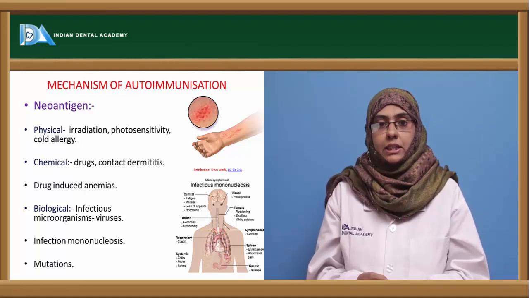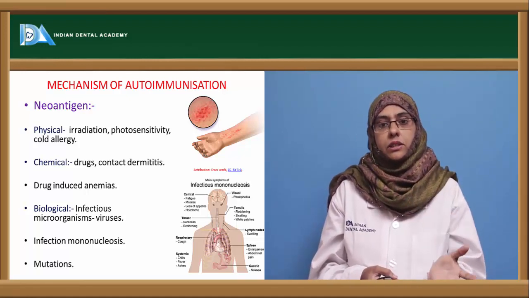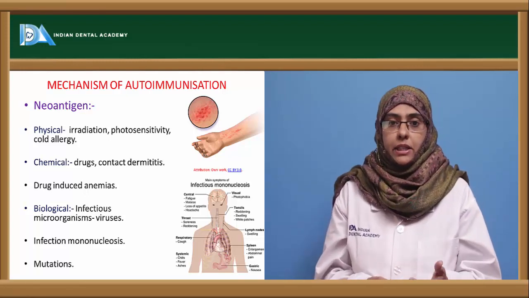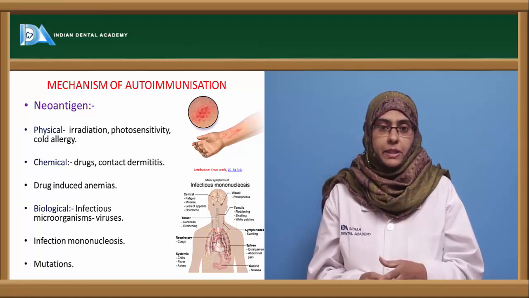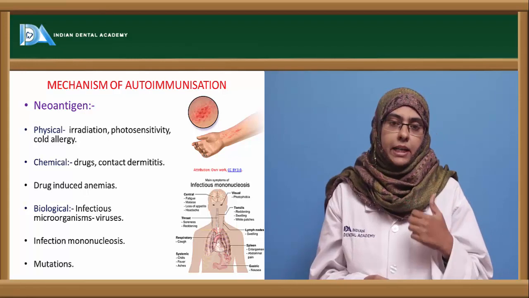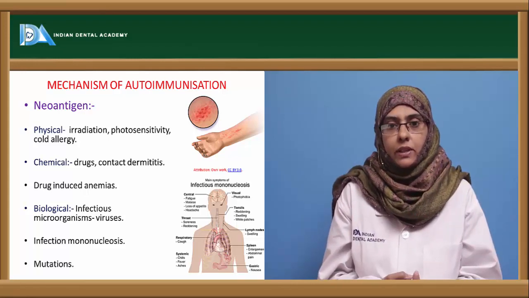And most of the drugs that are injected can cause a type of autoimmune disease called the anemias. Anemia is nothing but a decrease in the number of RBCs. Here, drugs such as penicillin, in some allergic individuals, go and bind to the RBCs and completely change the morphological character of the RBCs.